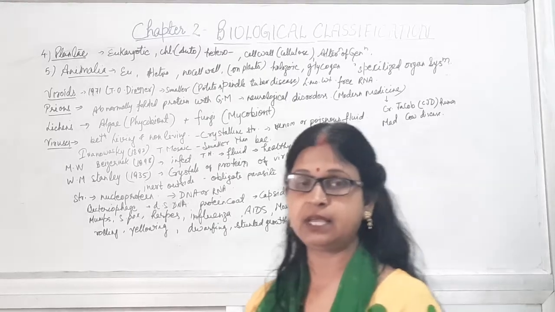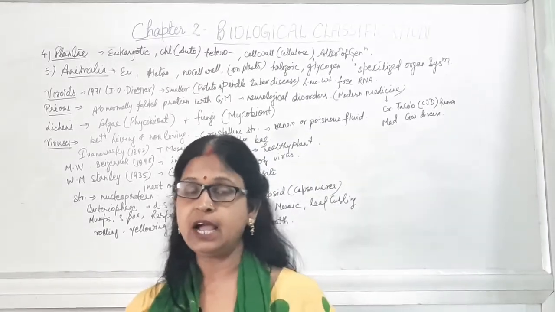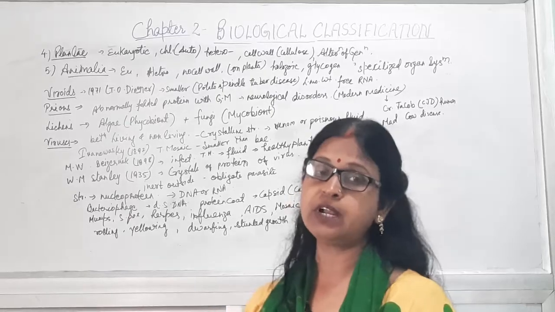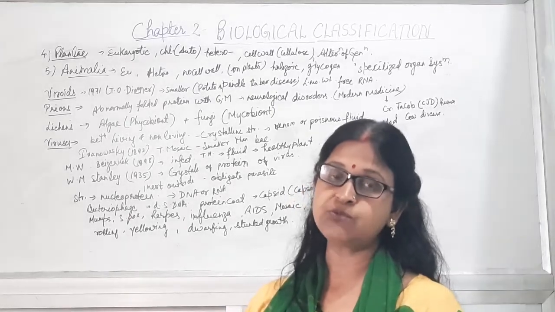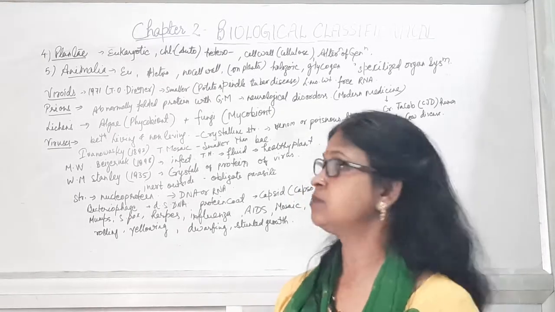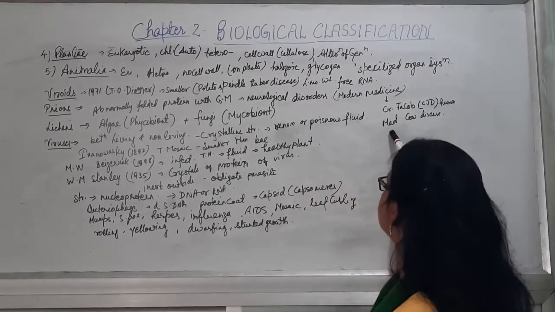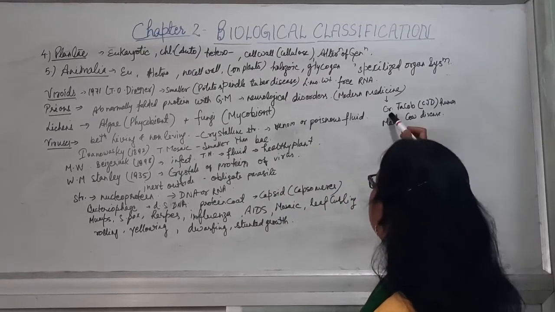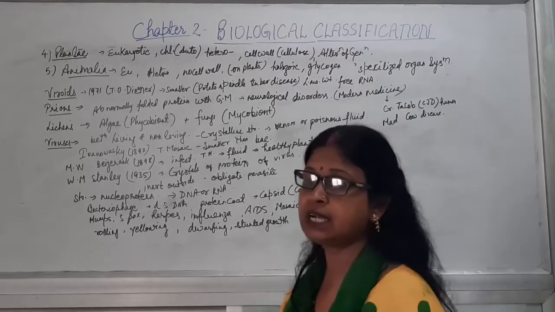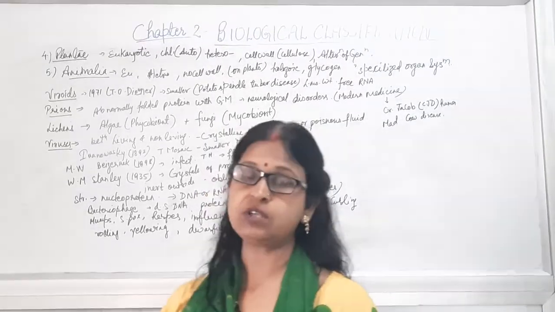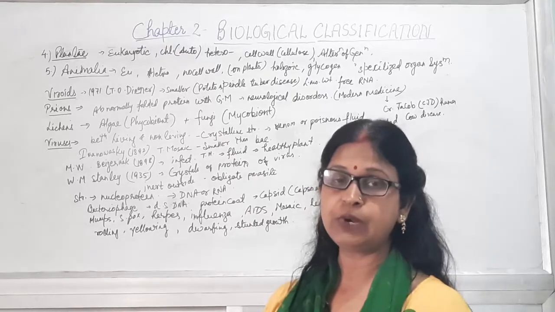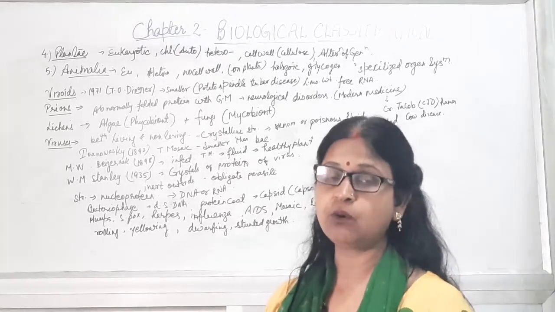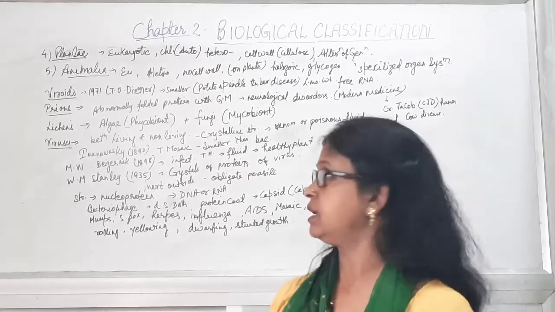Only abnormally folded proteins are there, and they are responsible for the disease, and that's why they gave the name prions. Some examples of this disease: mad cow disease, or CJD, Creutzfeldt-Jakob disease, which occurs in humans, and that is caused by prions, which have only protein, not the genetic material.